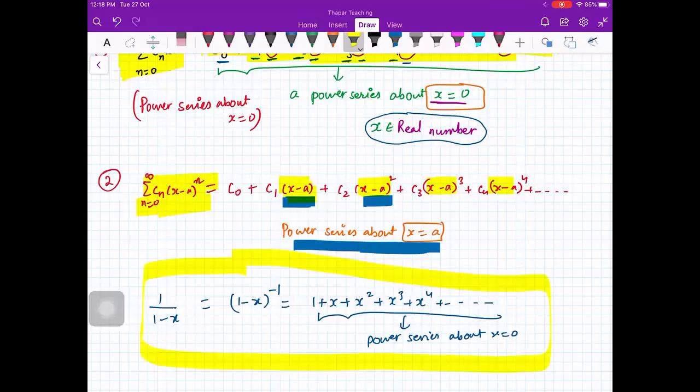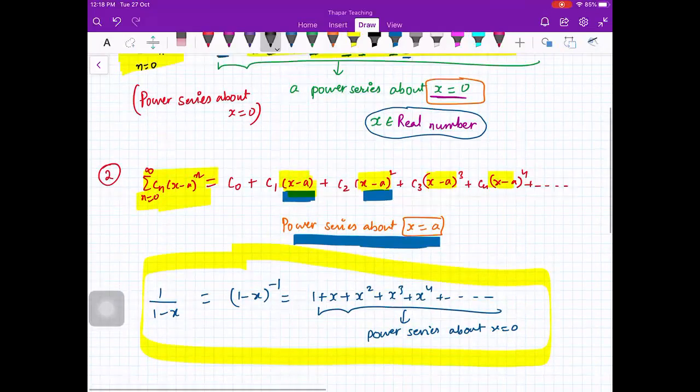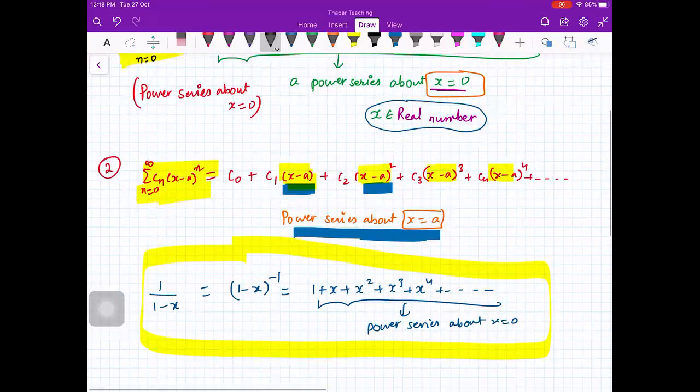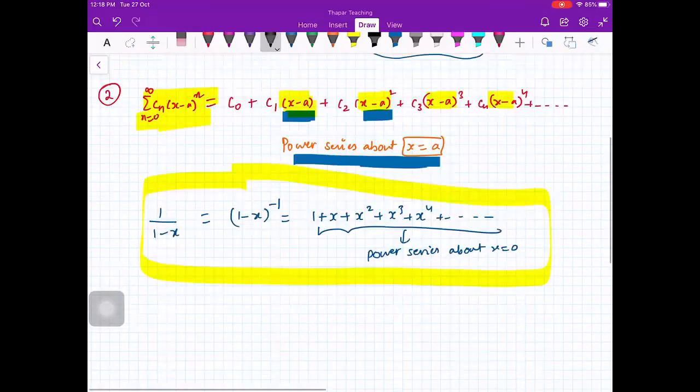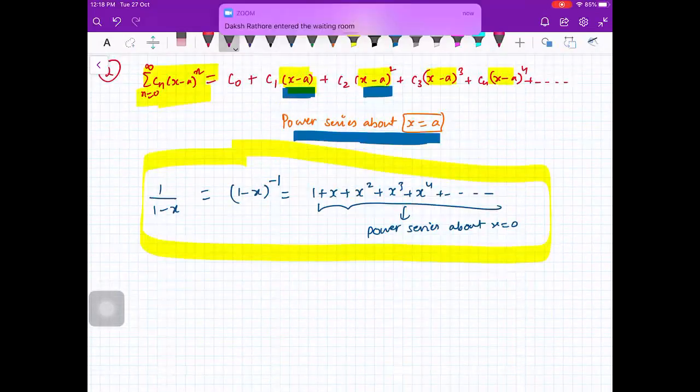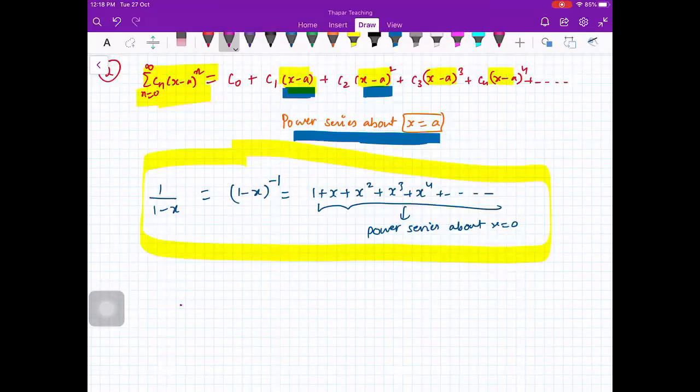Now the next thing: the expansions we write, will those expansions also be considered power series? Yes beta. For example, if you have an expansion like this: sin x plus sin cube x upon 3 factorial, sin to the power 5 of x upon 5 factorial, and so on.